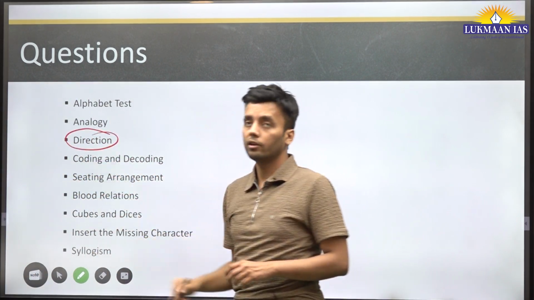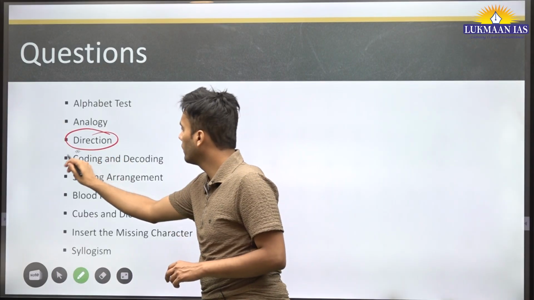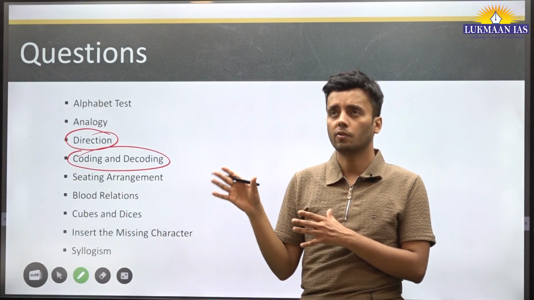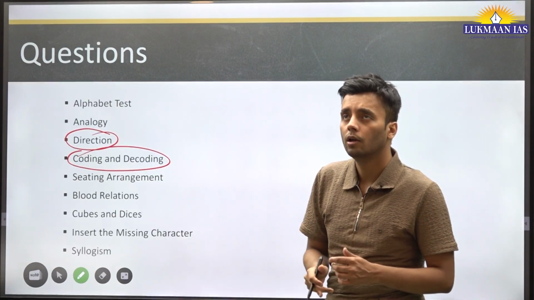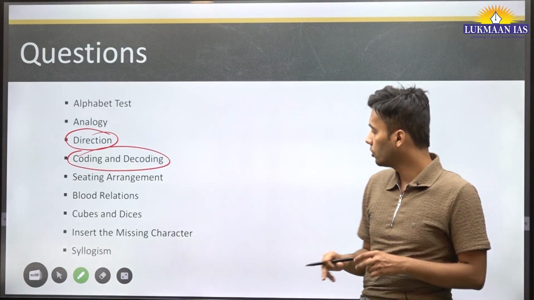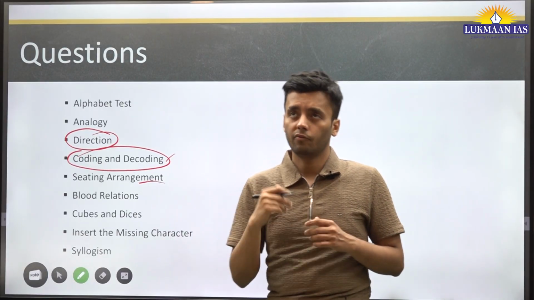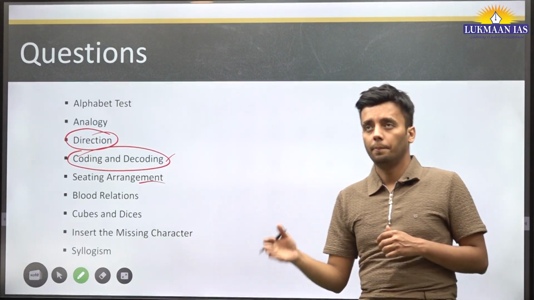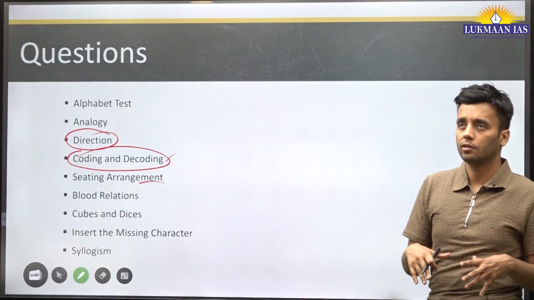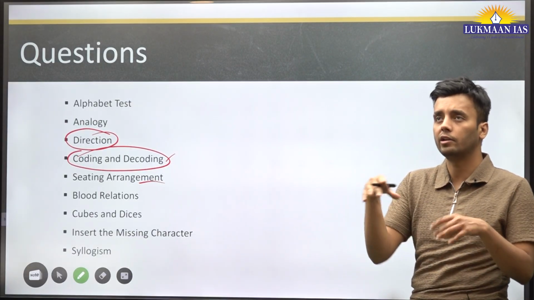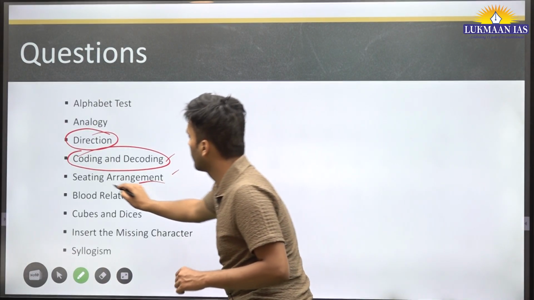Direction. Every year there is a question asked on direction. Coding and decoding, like suppose Bombay is written in this form like XYZ ABC. So what will Delhi be written as? Such kind of question. Sitting arrangement. That means if A is sitting just next to B, B and C are not sitting together. Such kind of statements will be given, and you will be asked who is sitting next to whom or who is sitting in the middle. Such kind of question. Blood relations.